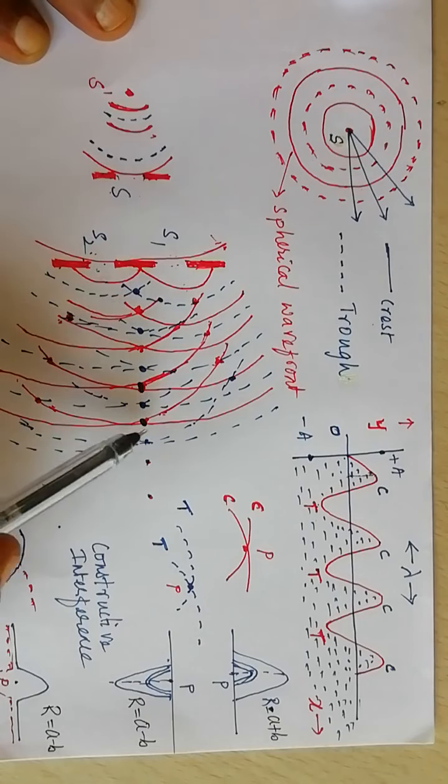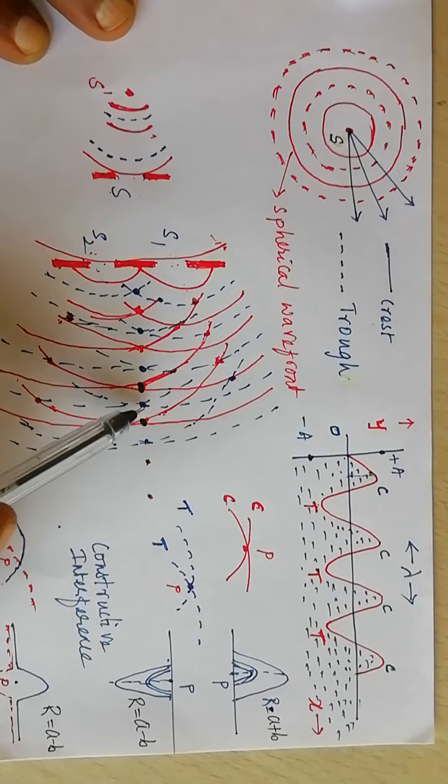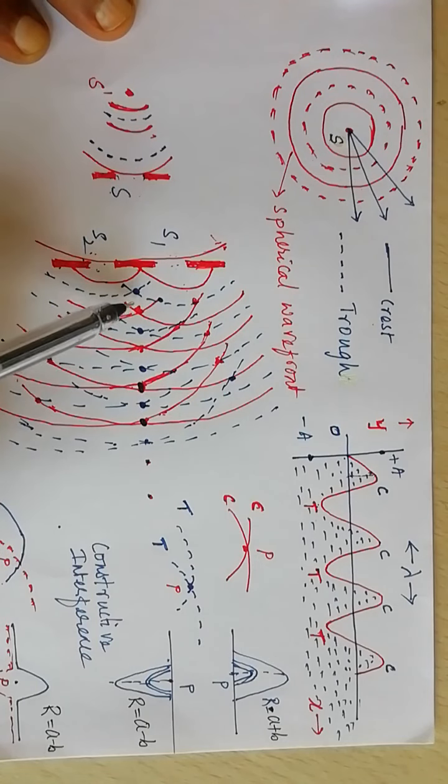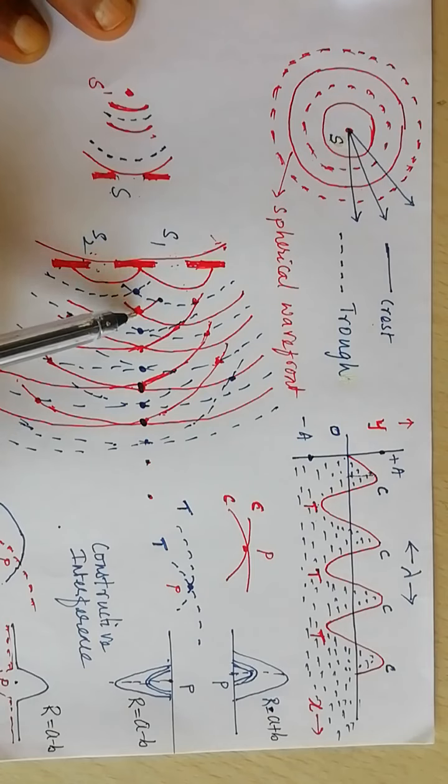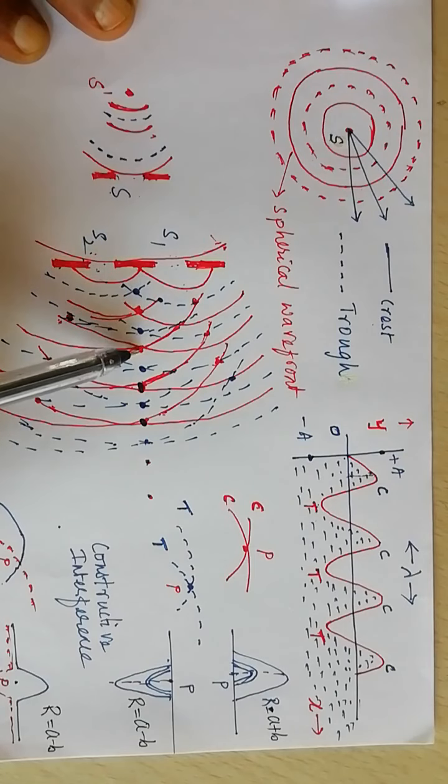There are some points in this region where the water waves superpose each other, interfere with each other, or intersect each other. So this is the point where the crest of S1 falls on the crest of S2. This is the point where both crests interfere, both troughs interfere, again crest, trough, crest, trough.